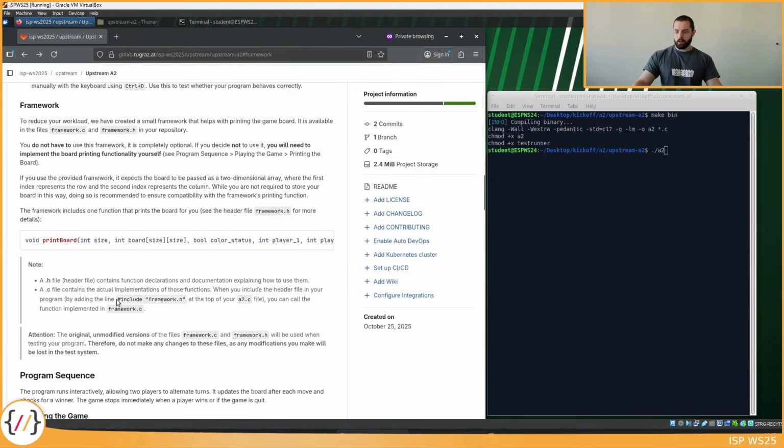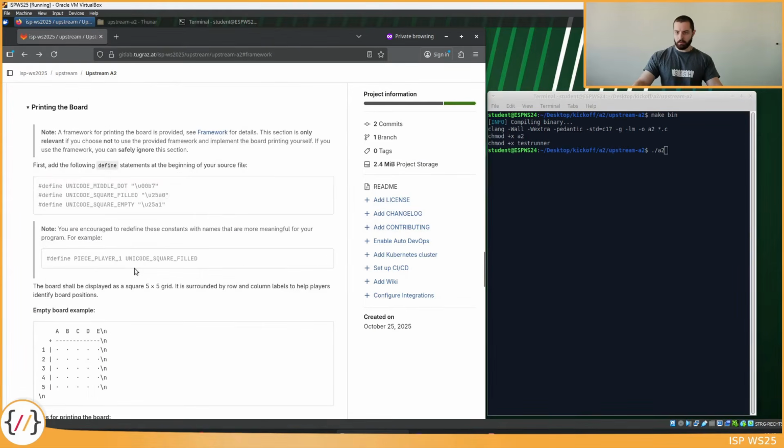If you want to use the framework, make sure to include or to write this include line at the top of your implementation file. It does not need to be the very first line, but it should be somewhere up here. So just make sure to put this line in your implementation file, and then you can call this function just like any other function, either a function that we have written by ourselves or printf, for example. It's just a function call that you need to do. Make sure that you do not modify framework.c or framework.h, because in the test system we will always replace those two files with the original files. So any changes that you make to those two files will be lost in the test system.